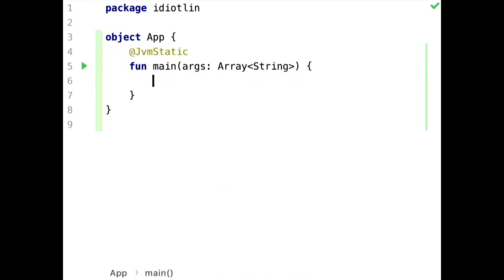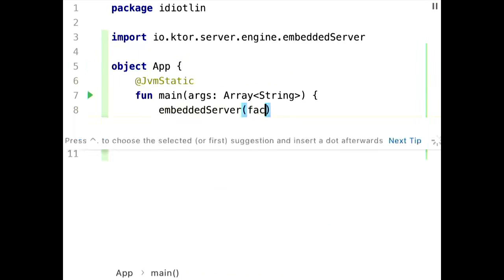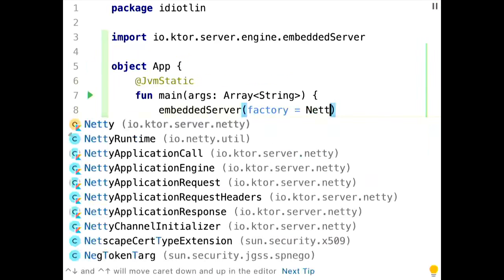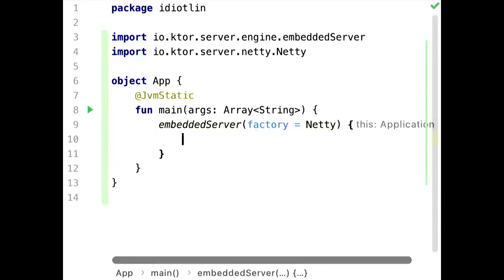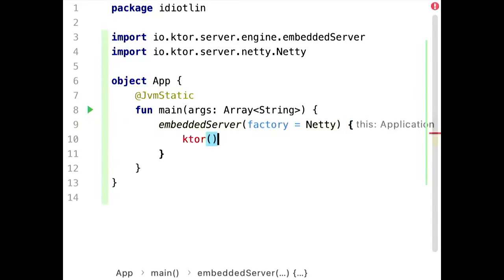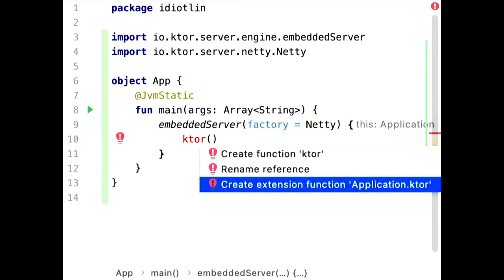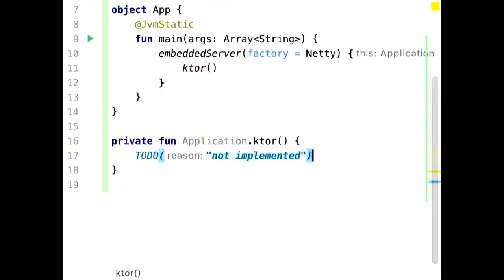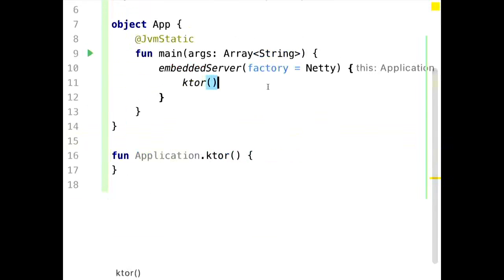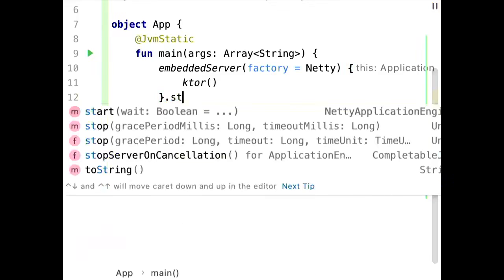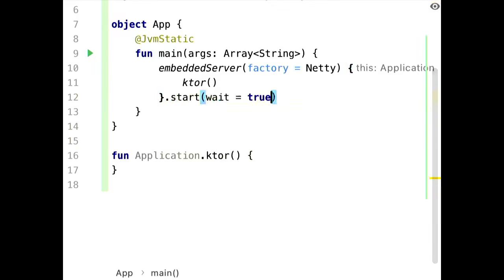So we are going to actually start an embedded server here. We are using Netty for that purpose. And here, just externalize the application configuration. And we need to tell Ktor to not immediately die afterwards, so we tell it to run as a daemon in the background.